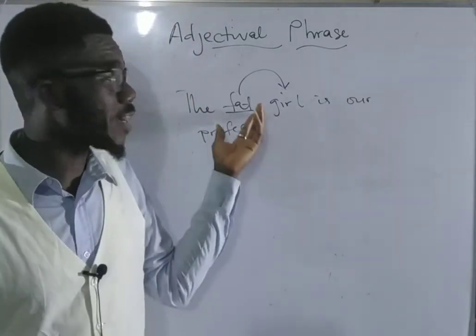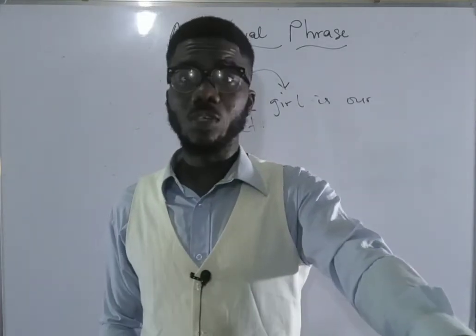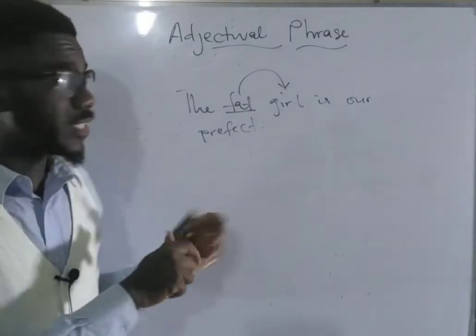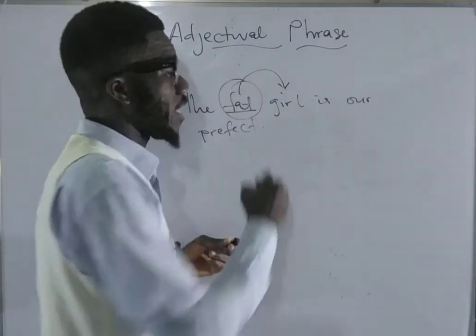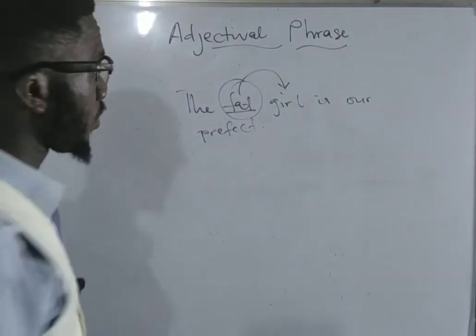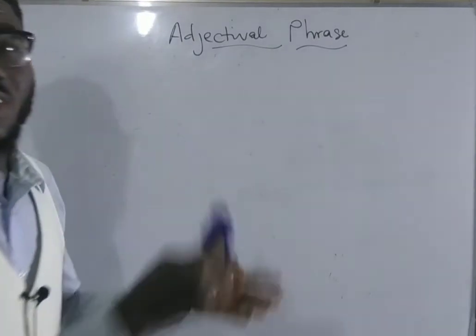Now, the moment you see "the fat girl is our prefect," you should look at the girls that are there, know which one is fat. This is the function of this word fat. Now, this is about a word. This word you see here is an adjective. What about an adjectival phrase? Now, there are situations where you see a group of words still doing the same thing.